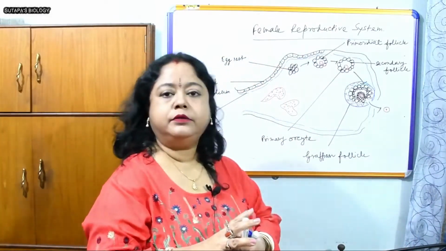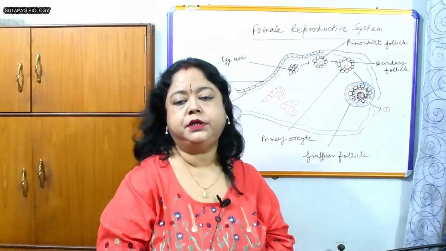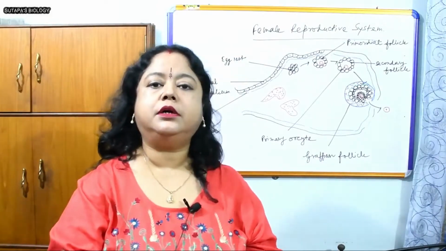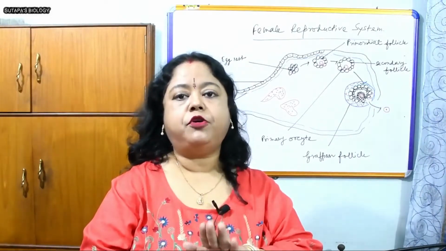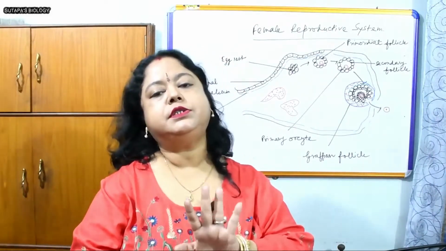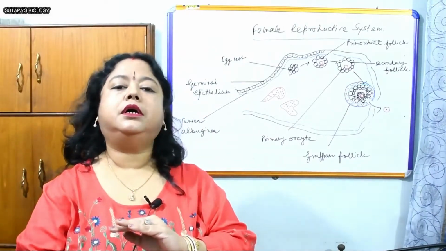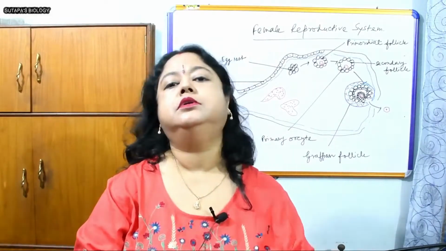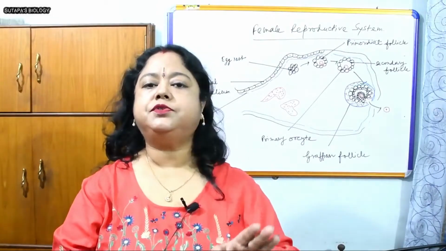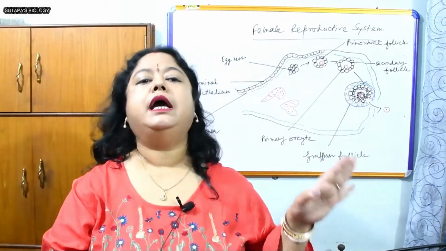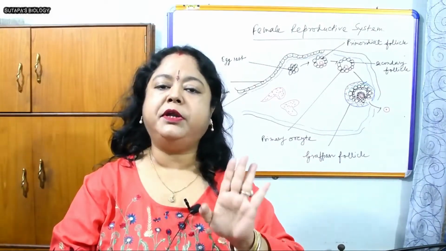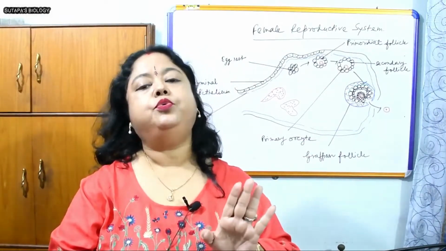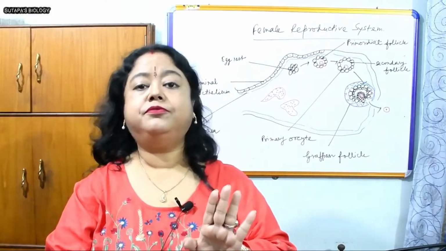One thing very remarkable here is that the ovum is not discharged from the body. It is discharged in the form of the secondary oocyte. And what is the secondary oocyte? Where meiosis 2 is not performed. After meiosis 1, they form the secondary oocyte, and that gets discharged from the body. The remaining part, that is the formation of the ovum, will take place after fertilization.